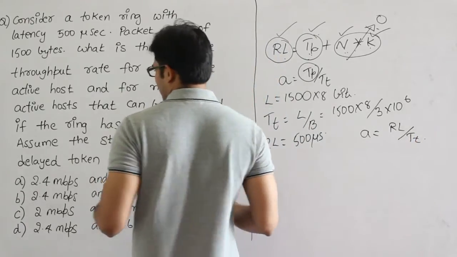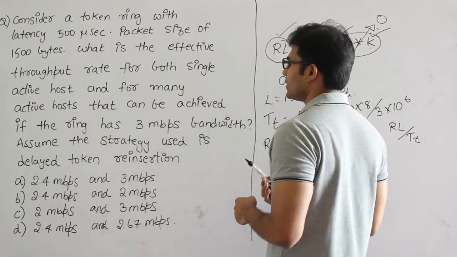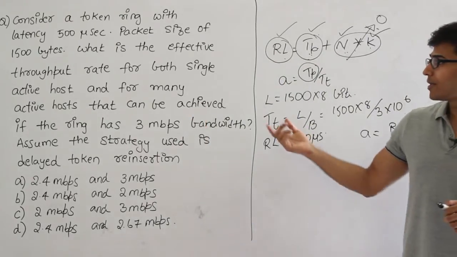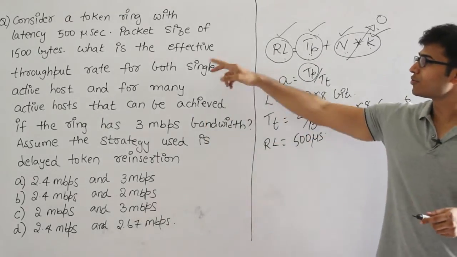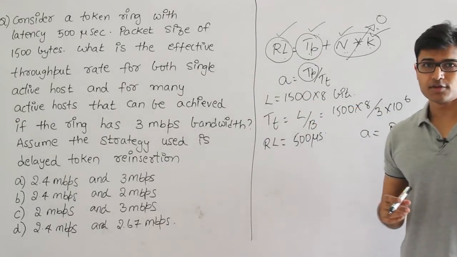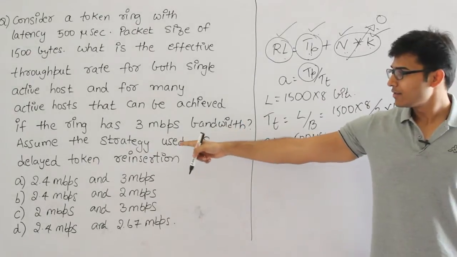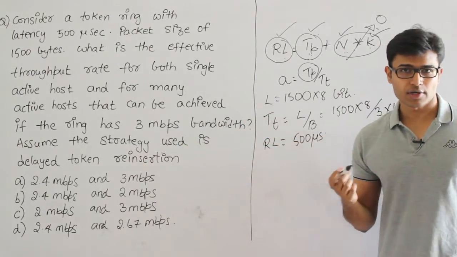Then they want to find the maximum throughput achieved given the bandwidth. Throughput equals efficiency into bandwidth, so you have to find the efficiency. They are saying the strategy used is delayed token reinsertion.